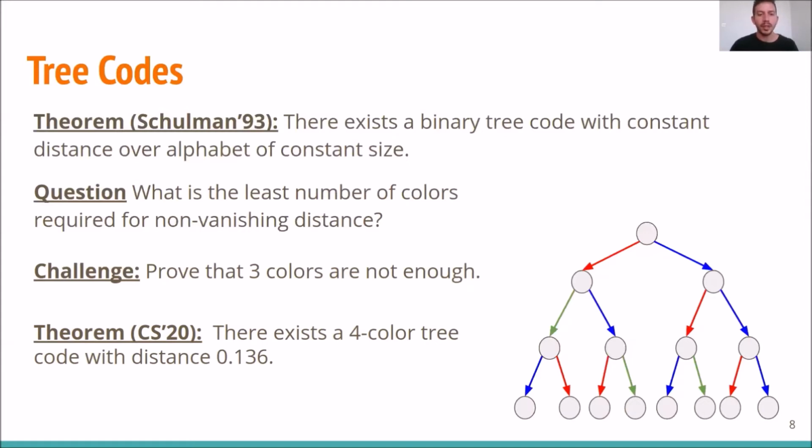The problem is that the rate of the interactive coding scheme, even when fitted with the optimal 4-color tree code, which we prove in our paper to exist, is bounded from above by half. And so it cannot be used in order to construct a deterministic interactive coding scheme which achieves capacity. So we had to come up with some other ideas.